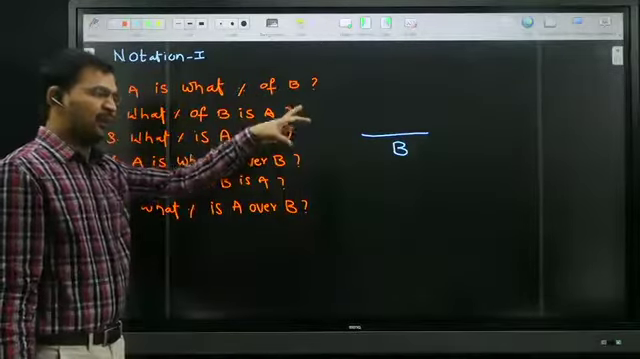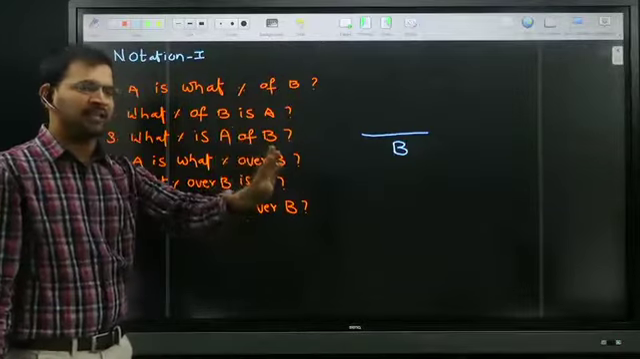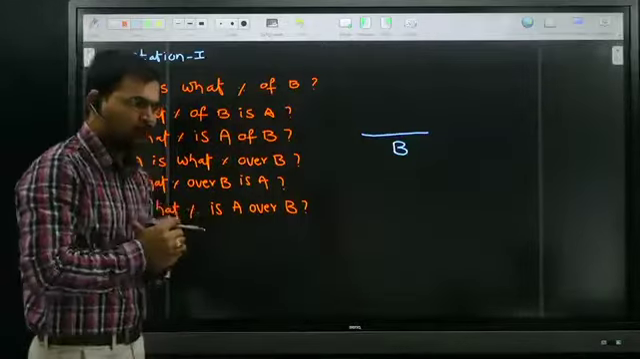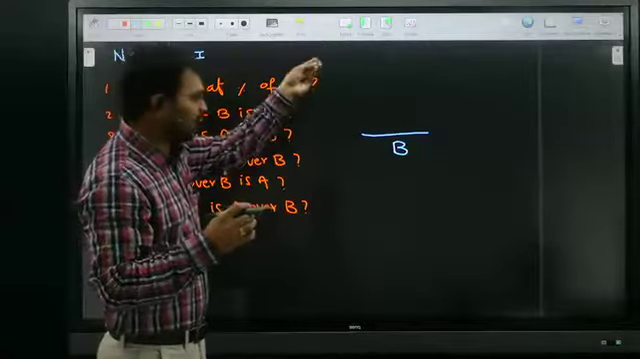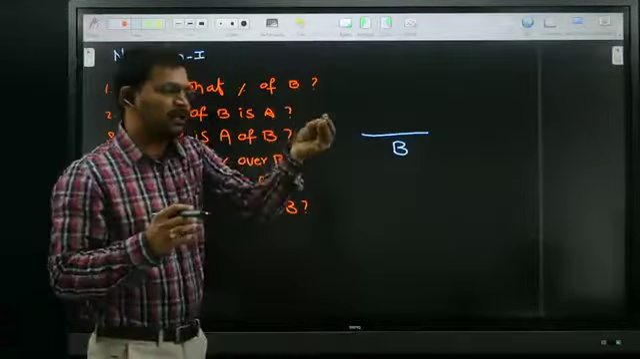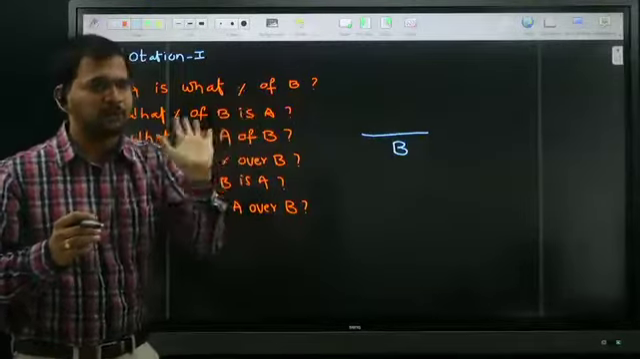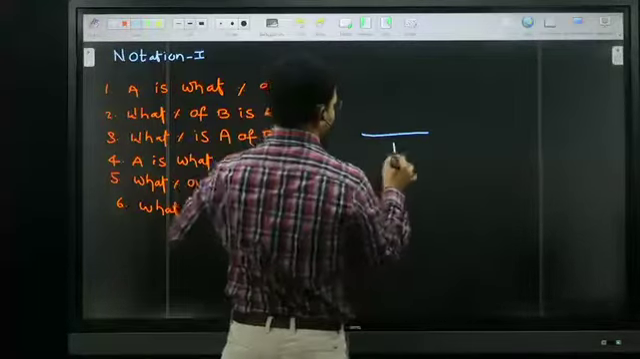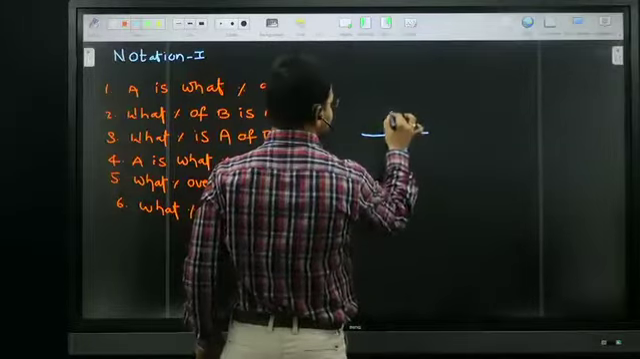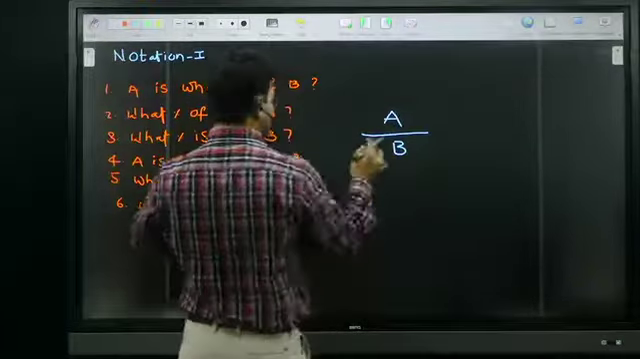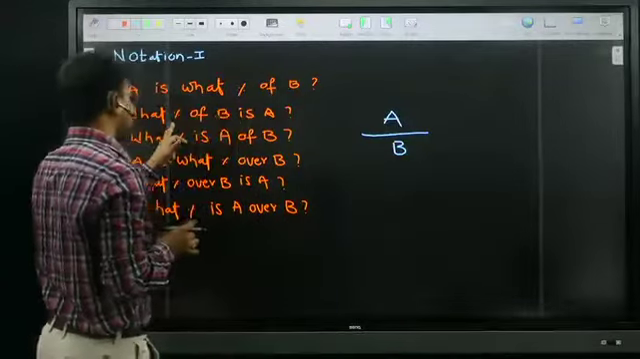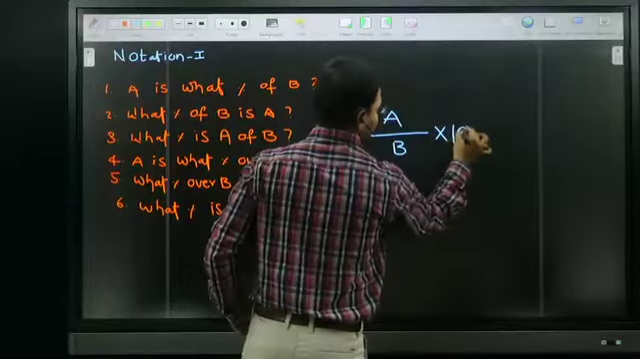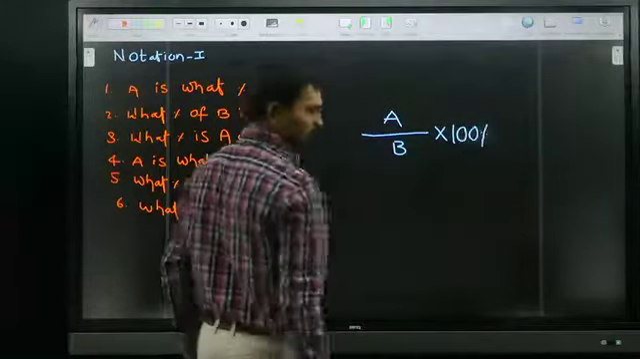Once we decide the denominator, there is no need to think about the numerator, because here only two persons are there. One person we already put in the denominator, so automatically the remaining person, A, I have to put in the numerator. A by B. So this is a fraction number. Every time they're asking what percentage, so we need to multiply it with 100.